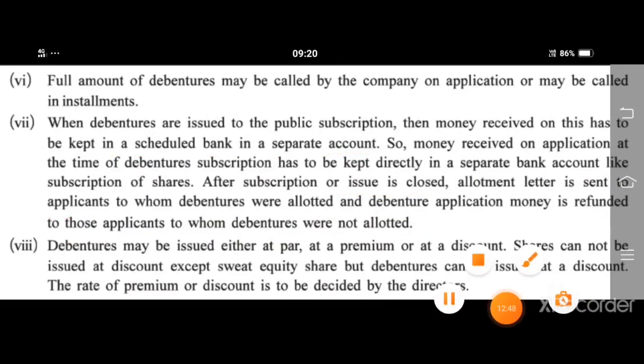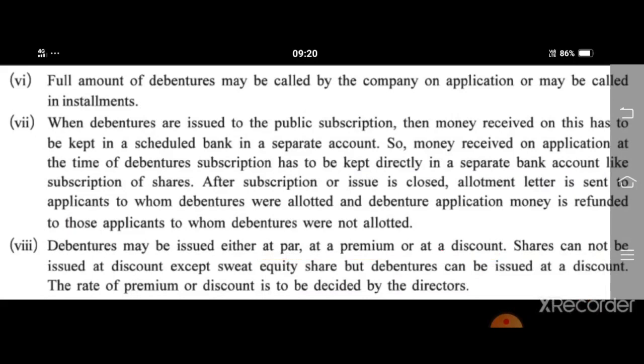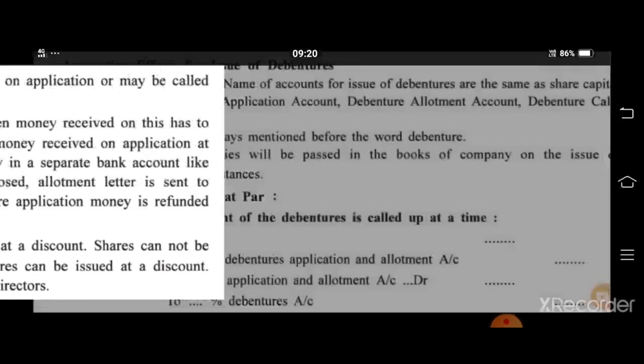Par means equal price of face value. Premium means you have to add premium in that. Discount means you have to deduct that percentage of discount. Shares cannot be issued at discount except sweet equity shares, but debentures can be issued at a discount. The rate of premium or discount is to be decided by the directors.